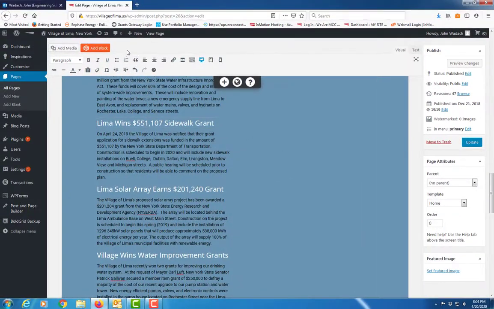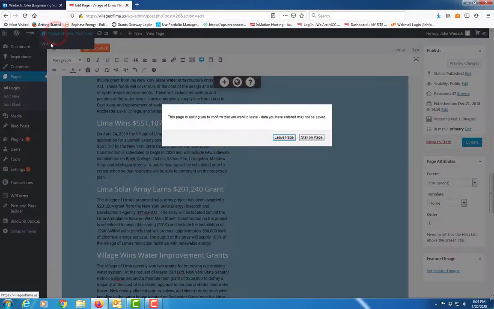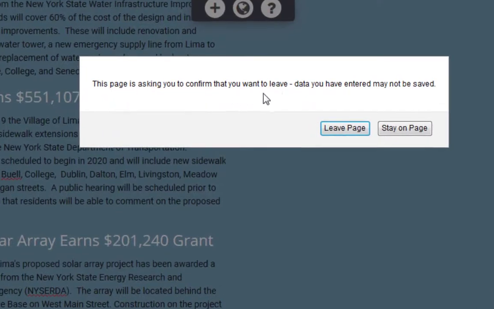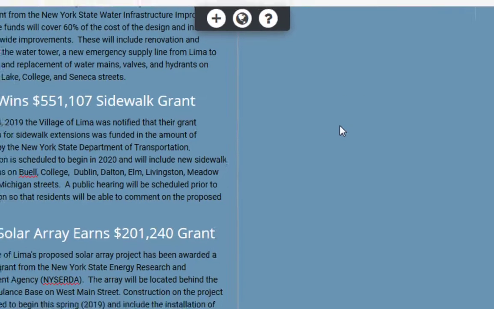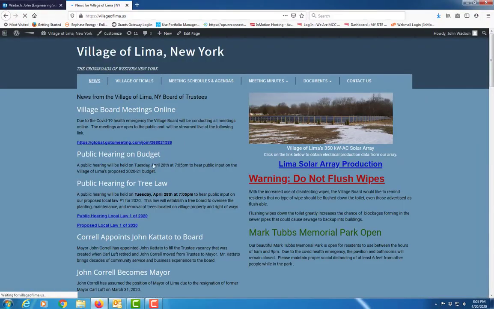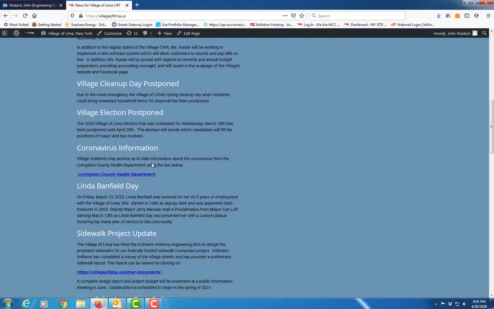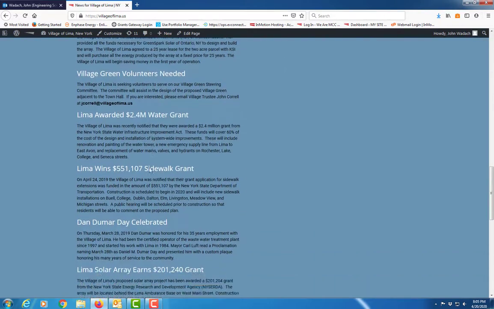If you didn't hit update, it says, this page is asking you to confirm you want to leave. Data you have entered may not be saved. Sometimes you might have made a mistake and say, yeah, I want to leave the page. I didn't want Dan Dumar's stuff to leave. So you can see Dan Dumar Day is still going to be down here.